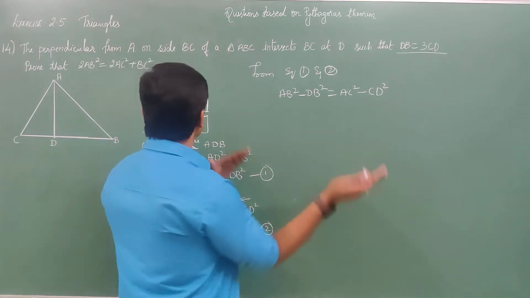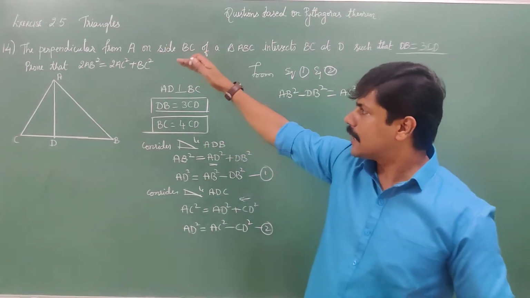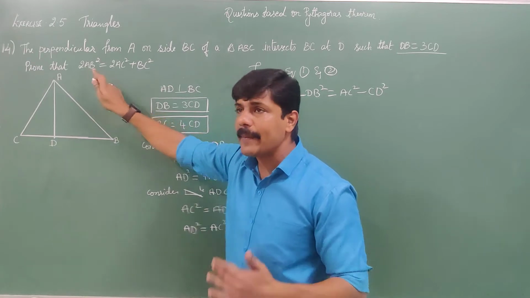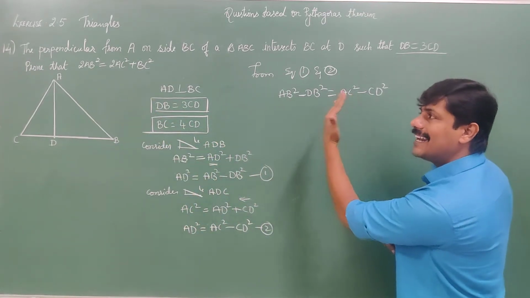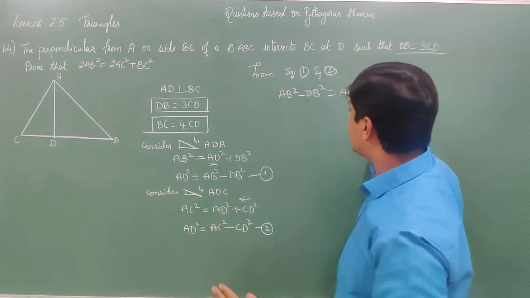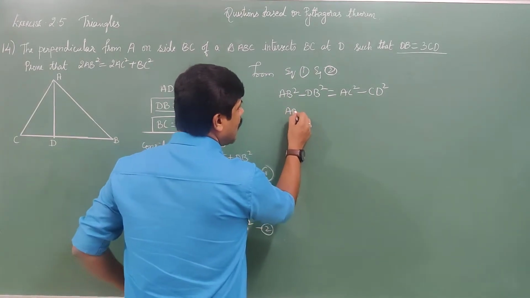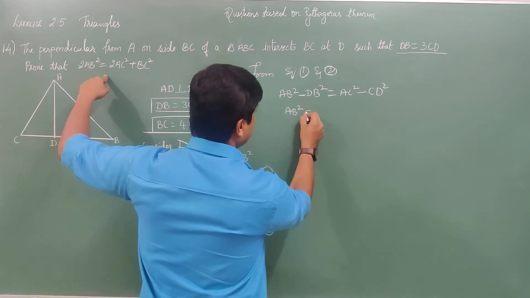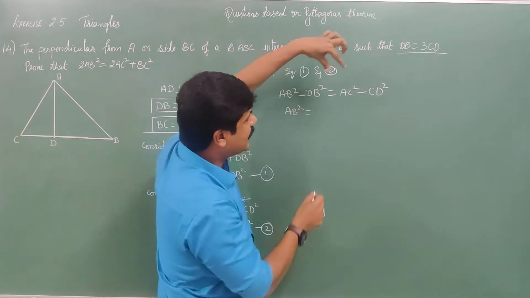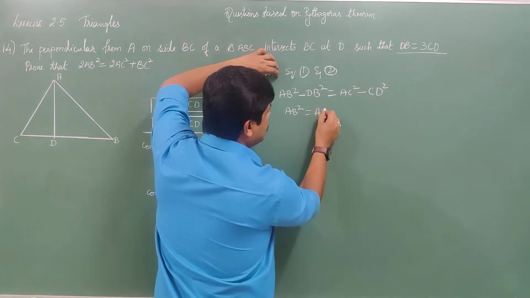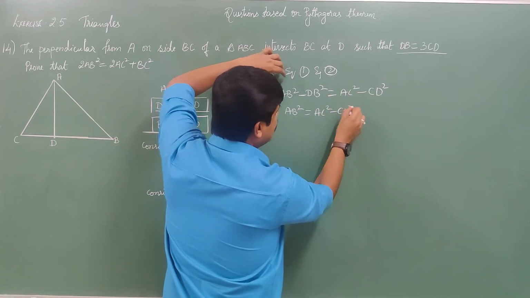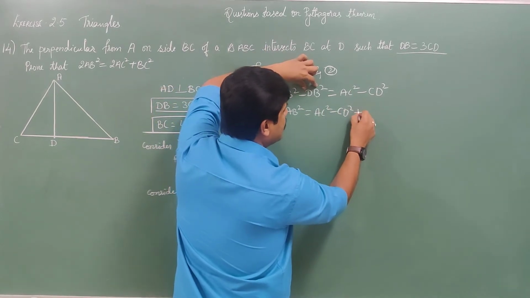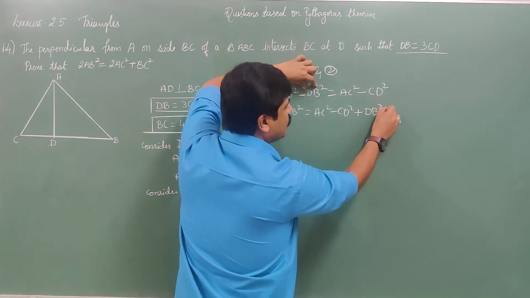Now, what we need to do is just observe this. The statement to prove is that 2AB square should be on the left hand side. The rest you send to the other side. AB square, your eye should be on the answer itself here. Transfer DB minus DB square to the other side, so that it becomes AC square minus CD square. This minus DB square becomes plus DB square.